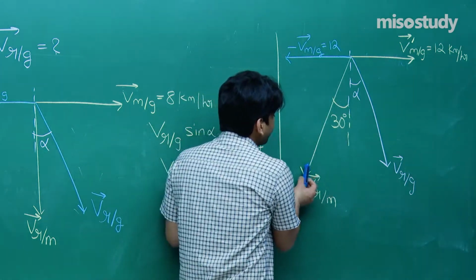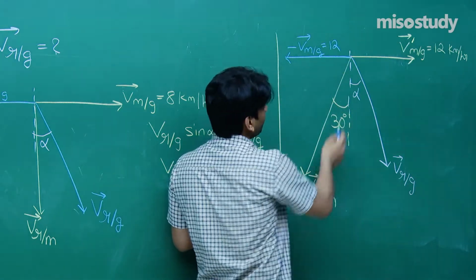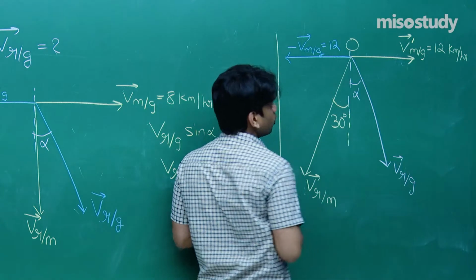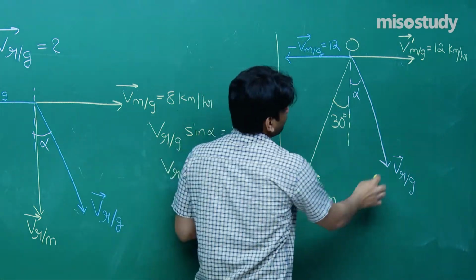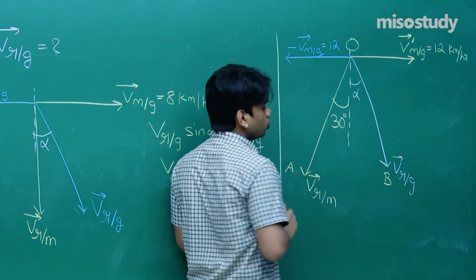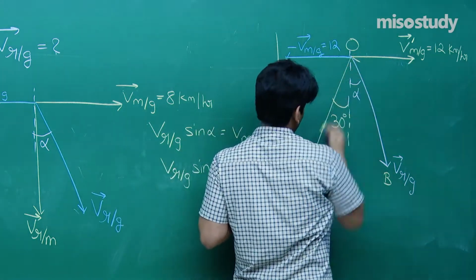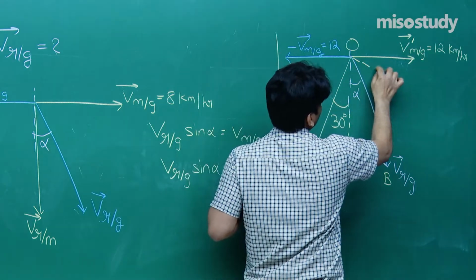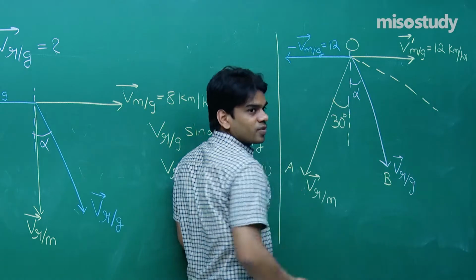Now that means a line perpendicular to this line. If I make this point as O, this point as A, this point as B, 2 points I have only marked. If I draw a perpendicular from O, you see this is the resultant of this and this.